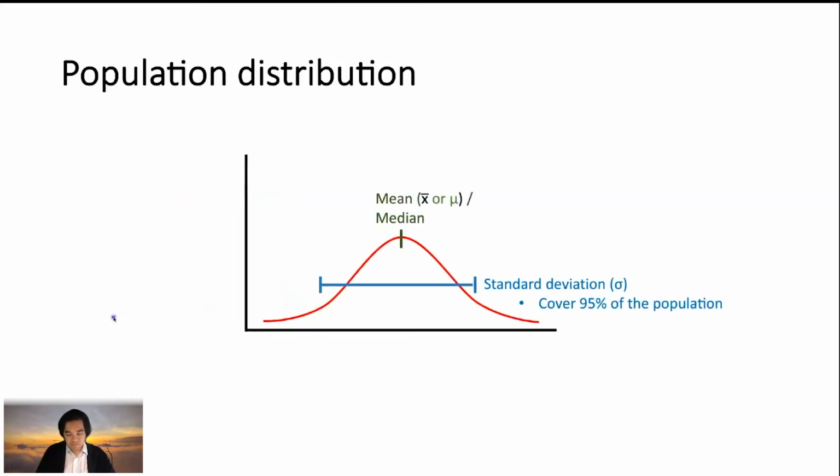Okay, so when it comes to the normal distribution, we're looking at the mean, the centered value of the population distribution, the peak. If you are measuring the population distribution, the peak is the mean and is also equal to the median. And then the width of the distribution, which covers about 95% of the population, is known as the standard deviation. These are the official symbols: X bar or mu indicates the population mean, and for the standard deviation, the symbol is sigma.